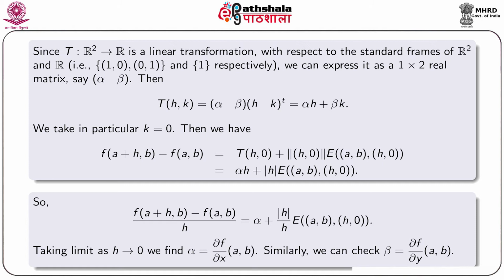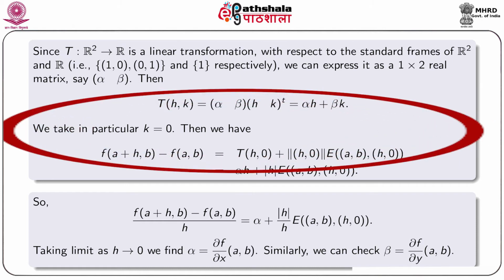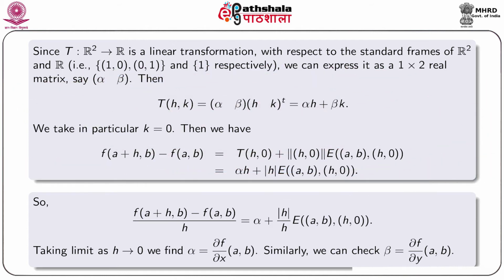We put in particular k equal to 0. Then we observe that f(a+h, b) minus f(a, b) equals T(h, 0) plus norm of (h, 0) times E(a, b, h, 0), and that is alpha h plus mod h times E(a, b, h, 0). So, we divide both the sides by h and we find that (f(a+h, b) minus f(a, b)) by h equals alpha plus mod h by h times E(a, b, h, 0).